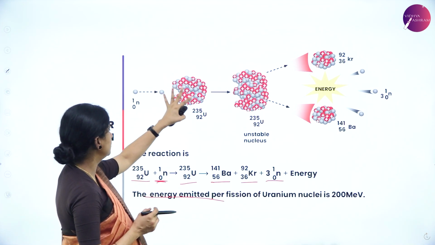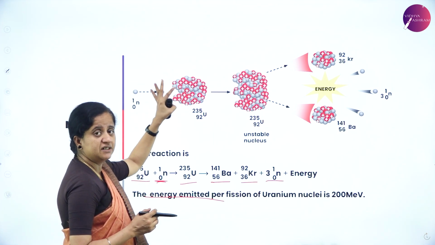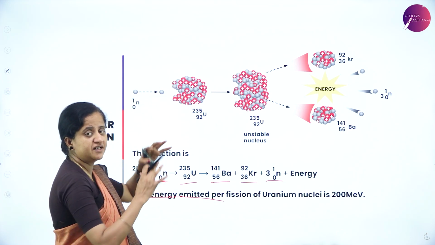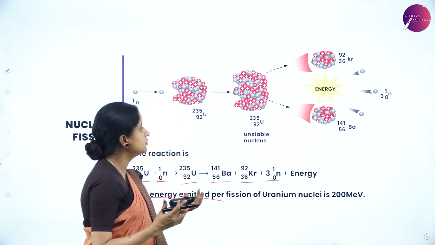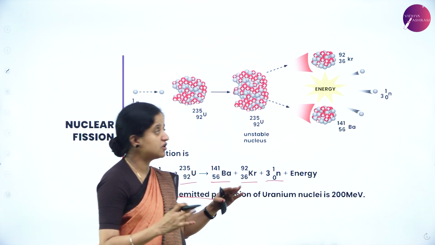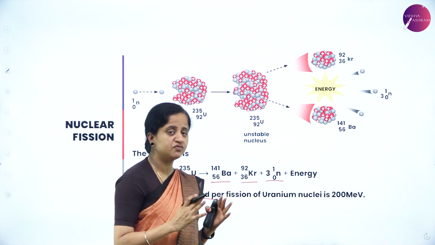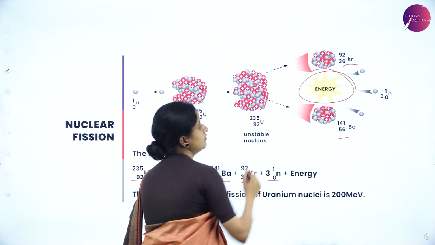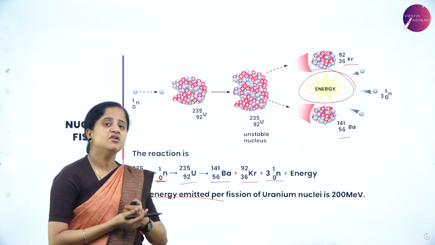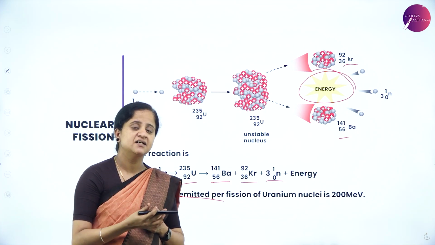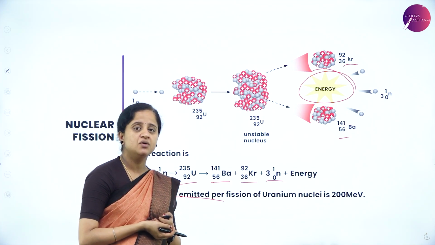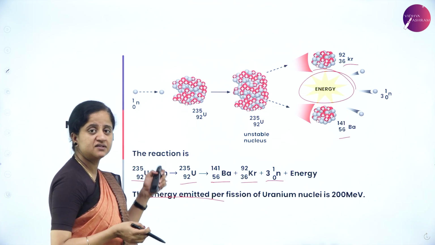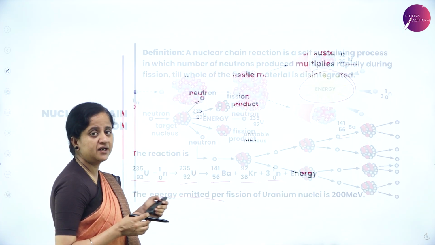Here the heavy nuclei of uranium is bombarded with a slow neutron, then it becomes a heavy nucleus of uranium-236. It undergoes splitting process which will give rise to two fragments. One is krypton, the other one is barium, with the liberation of large amount of energy. So the amount of energy released in this process is about 200 mega electron volt. So this is the process called nuclear fission.